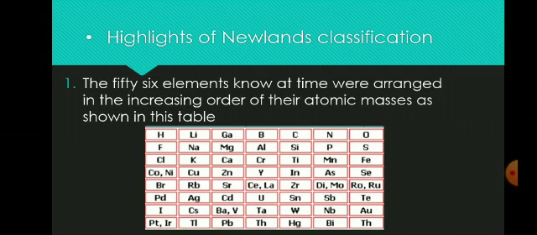Highlights of Newlands classification. So what are the highlights of Newlands classification? The 56 elements known at that time were arranged in the increasing order of their atomic masses, shown in this table. Here we can see this table. This is prepared by Newlands. He arranged the elements on their increasing atomic masses.